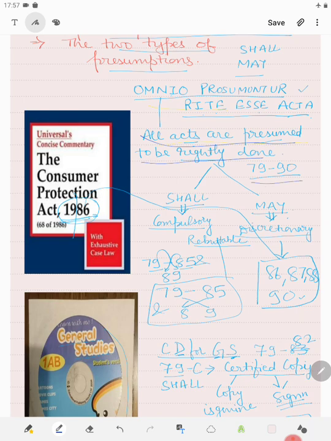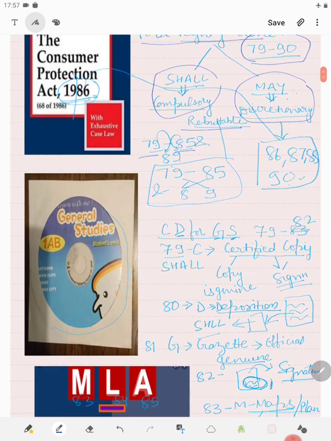Then there are two types of presumptions, shall and may. Shall is compulsory and may is discretionary, but both are rebuttable. Then shall is from section 79 to 85 and 89, where 8 is taken from here, 9 is taken from here. May is from 86, 87, 88 and 90, 89 is not there.